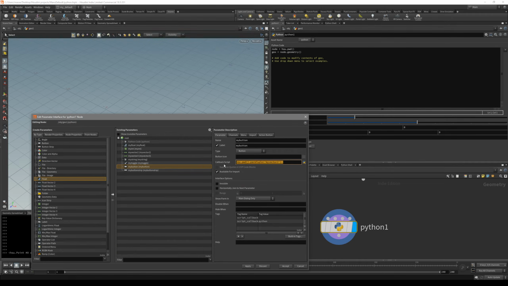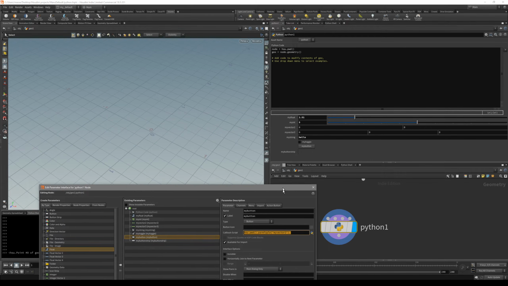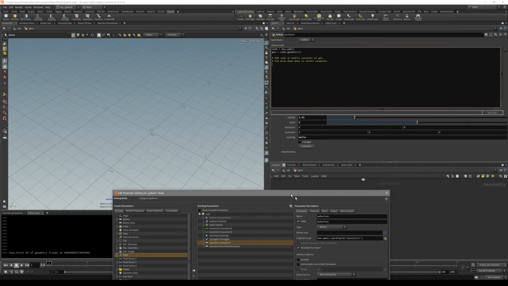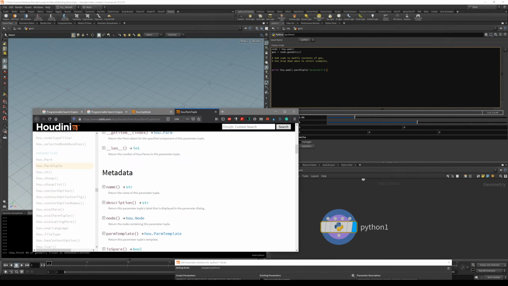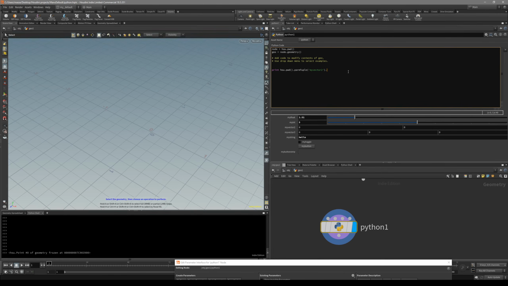Let's copy this one and print out the name inside our console. So hou dot my vector 2 dot, what was it? It was name. Like that. As you can see, the name of the parmTuple is myvector2.